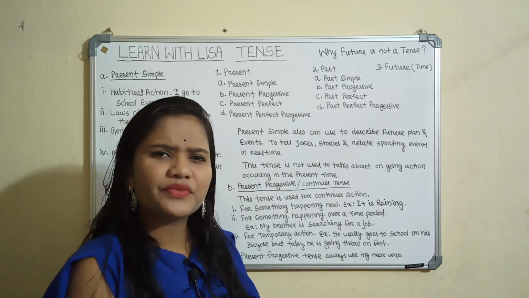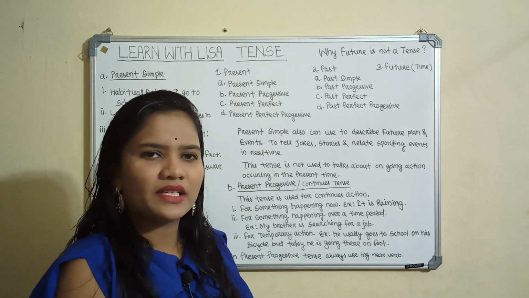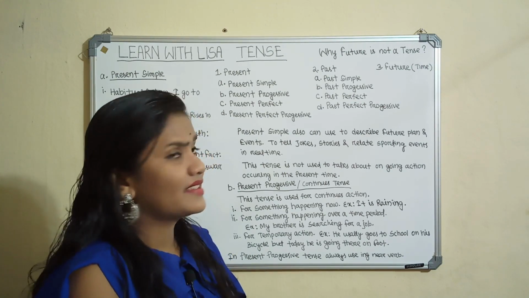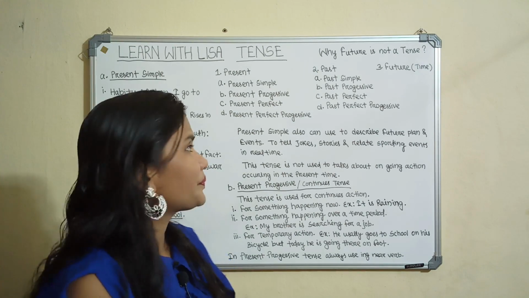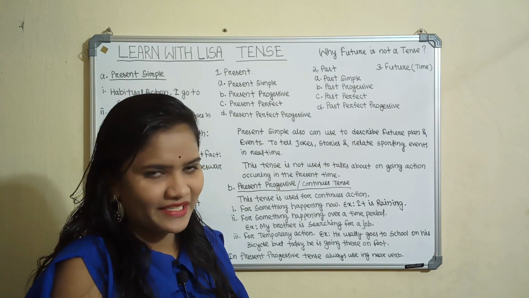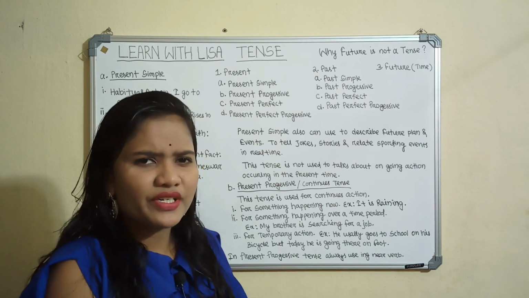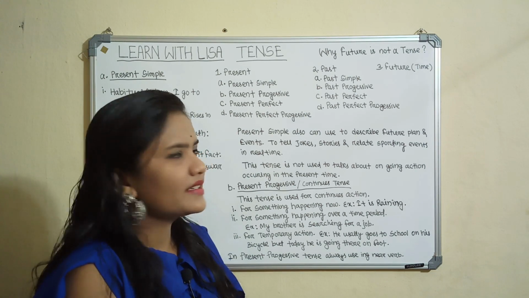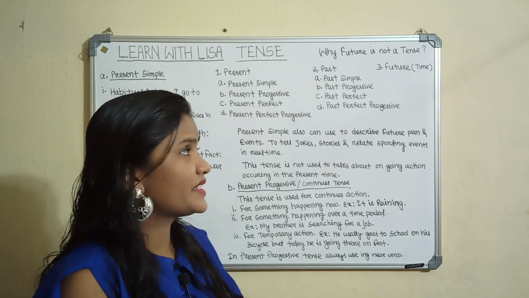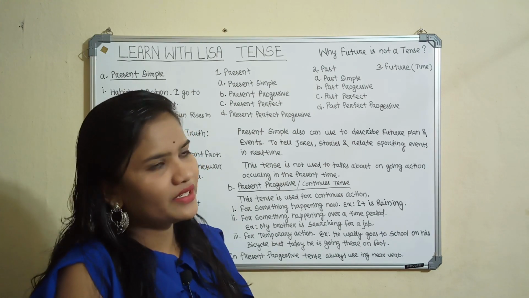Tense is a Latin word that comes from the word tempus. Tempus means time. We can say tense is also called time. Tense is basically divided into three parts: one is present tense, second is past tense, third is future tense. Future tense is called future time because the tense changes time.